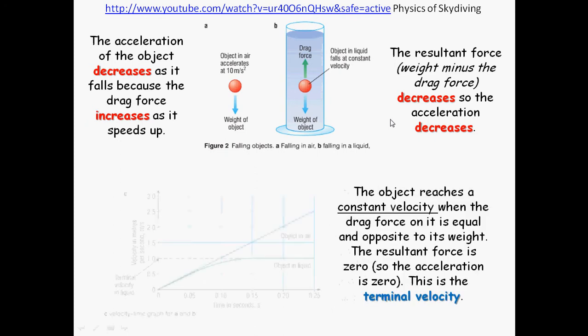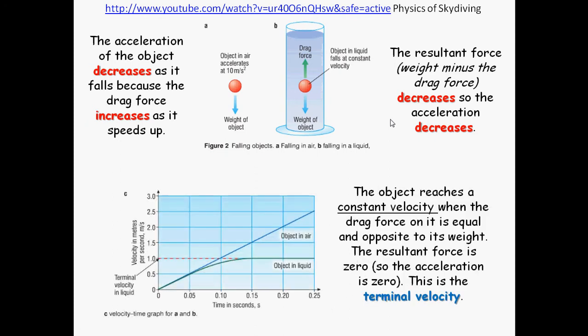Alright, what happens after? Well, eventually the drag force and the weight are going to balance each other. Now, if the forces balance each other, resultant force is zero. And what do I have when I have a resultant force of zero in an object that is moving? I have constant velocity. So that means that the object reaches a constant velocity, and this happens when the drag is equal and opposite to the weight. The resultant force is zero, therefore the acceleration is zero.